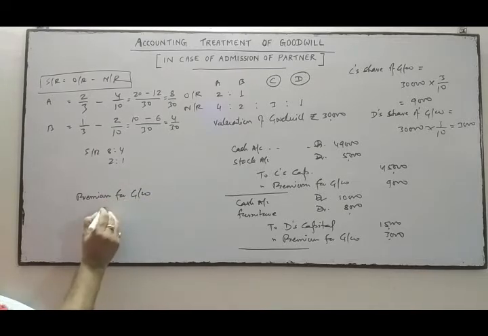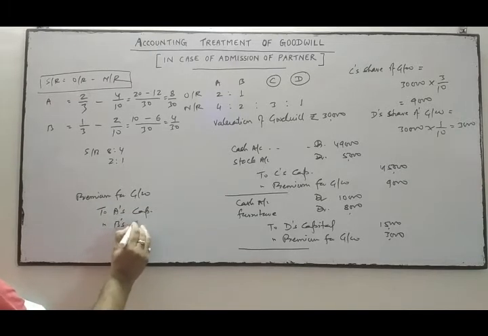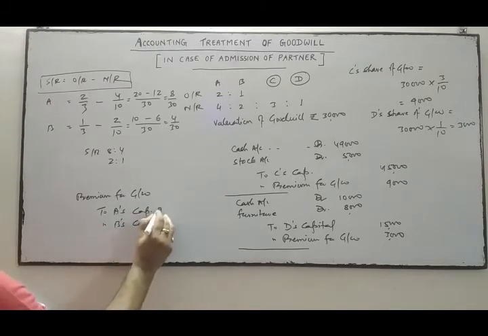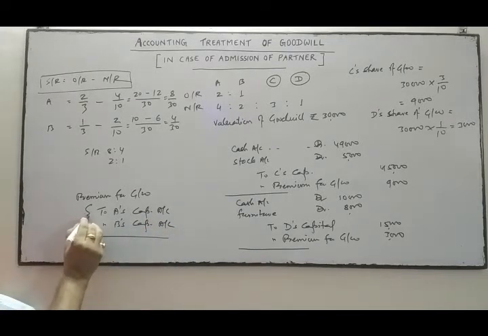So this premium for goodwill will be transferred to old partners A's capital account and B's capital account in their sacrificing ratio.